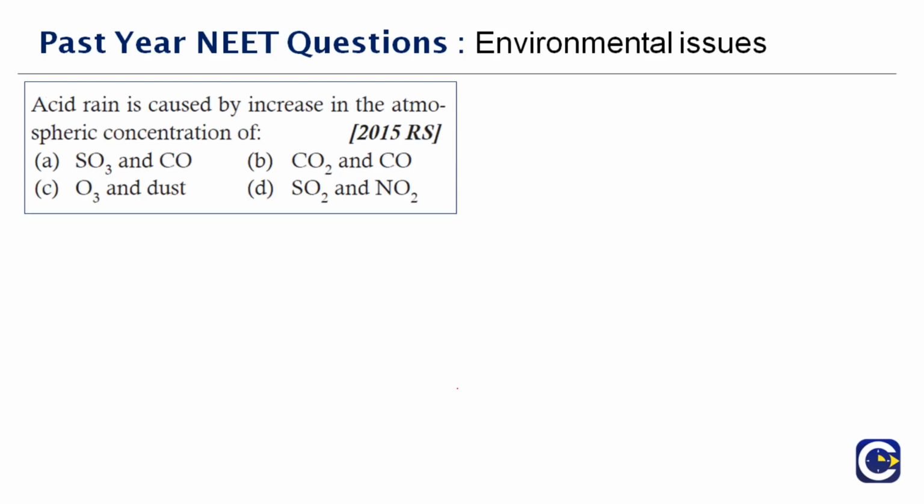Okay, next question here. Acid rain is caused by the increase in the atmospheric concentration of dash. This is an easy question, I think. So what is this acid rain actually? You have acid from the heaven, that's what you mean? No. See, it is rainfall made so acidic by the atmosphere. So what is the pH for the acid thing? Below 7. Right? It is atmospheric pollution that causes environmental harm, chiefly to forests and lakes. The main cause of this is the industrial burning of coal and other fossil fuels.